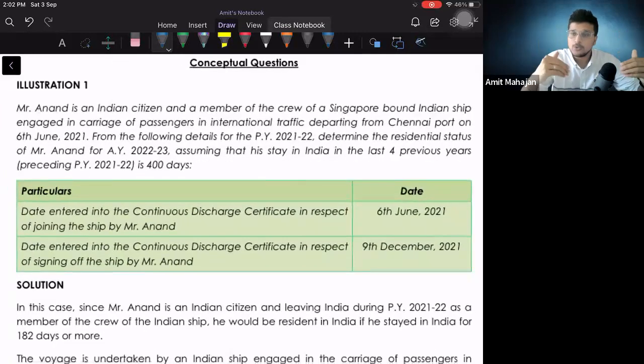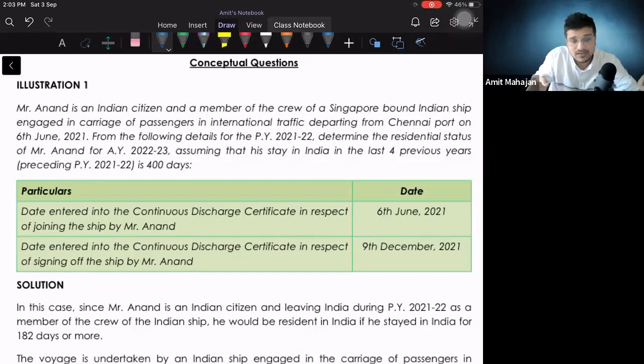I'm also going to tell you how to read the question. Okay, Mr. Anand is an Indian citizen, no problem, and a member of crew of a foreign bound, Singapore bound Indian ship engaged in the carriage of passengers in international traffic departing from Chennai port on 6th June 2021. ठीक है, ये पढ़ने के बाद I should understand कि residential status में there was one concept of foreign bound ship leaving India as a member of crew member of Indian ship. It has to click.